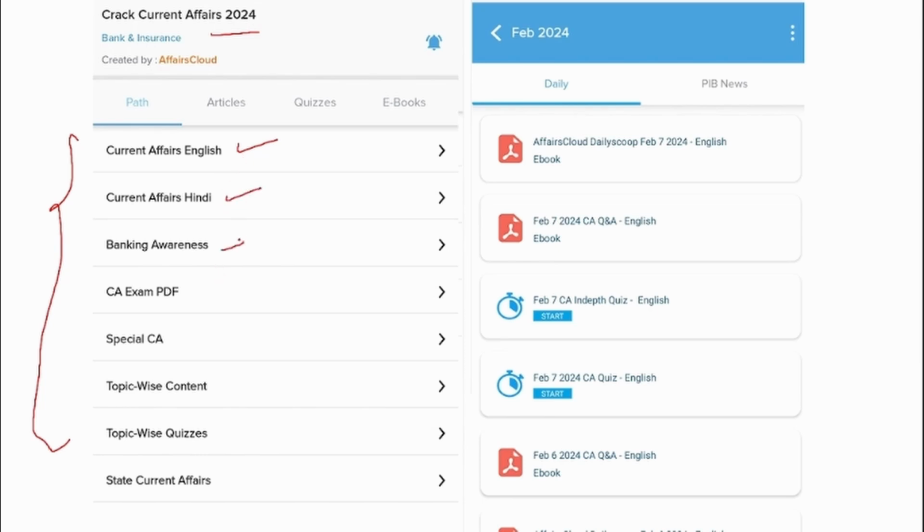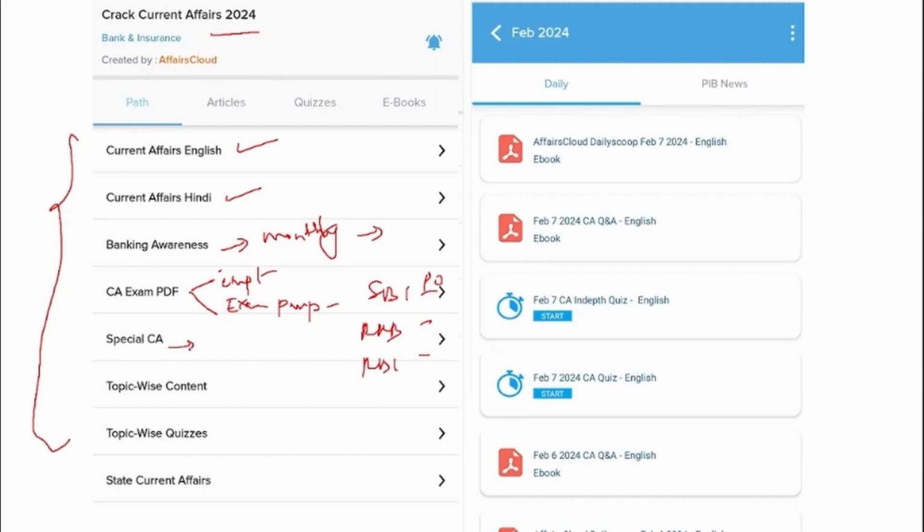In banking awareness, we upload a PDF every month. This PDF will contain the banking and finance news of that respective month. The Current Affairs Exam PDF will have two categories. One is that the most important news of that particular month will be uploaded in this Current Affairs Exam PDF, and also the Exam Perspective PDF will be uploaded.